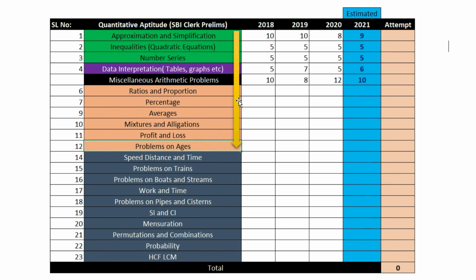Okay, and one thing you'll have to be careful about is you shouldn't attempt any questions that come out of these topics. Okay, from 14 to 23, don't attempt any questions, don't try to answer it, don't pick up the pen, just skip those topics.